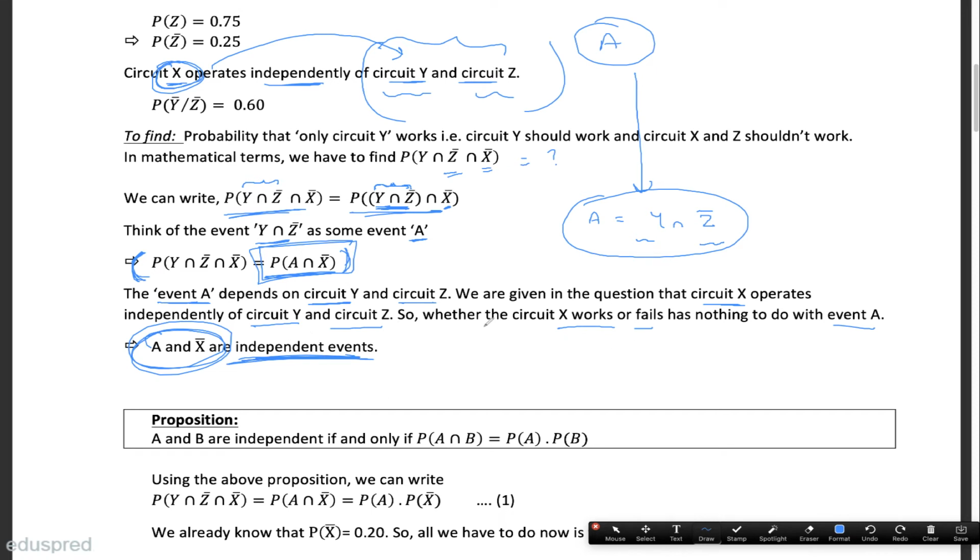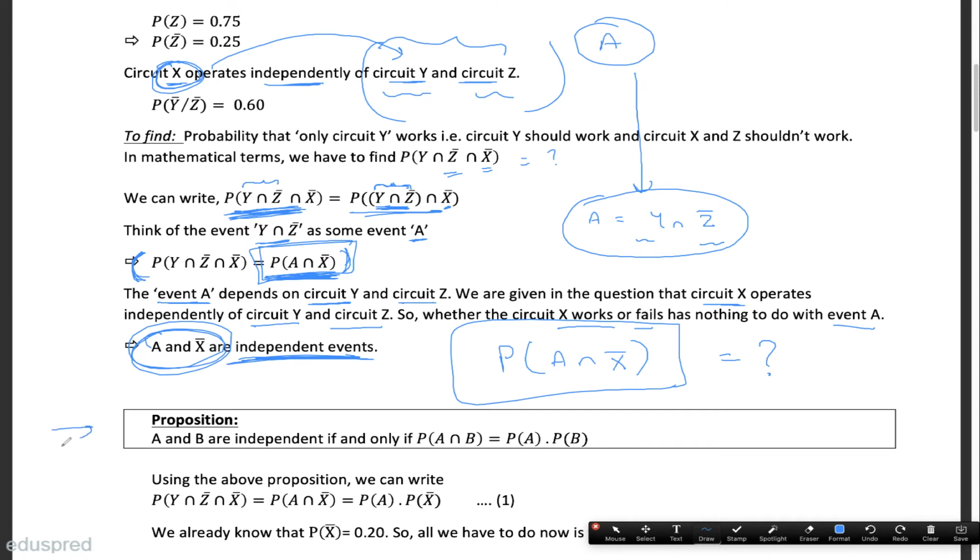What is our purpose now? Our purpose is to figure out the probability of A intersection X bar. This is the final expression that we need to figure out. We started from here, but then we introduced the notation of A, so ultimately we are finding this expression. The additional piece of information that we have got is that A and X bar are independent events. Now how can we utilize this additional piece of information?